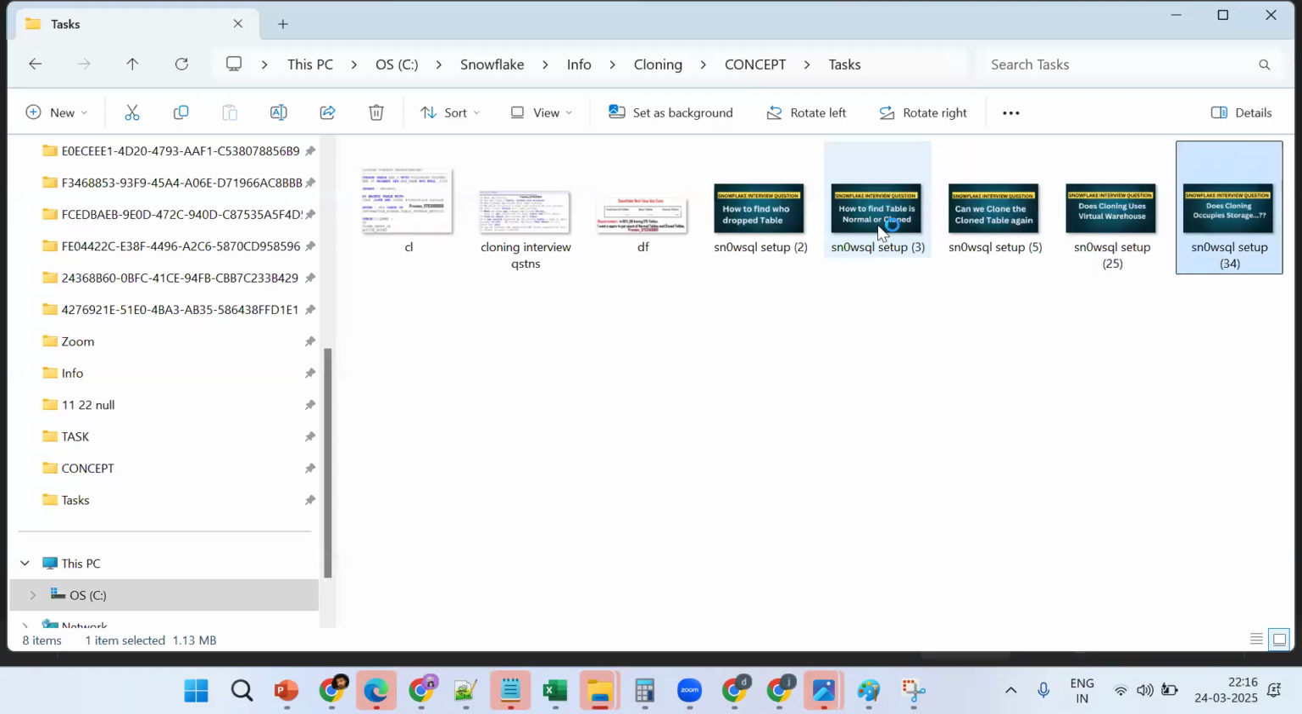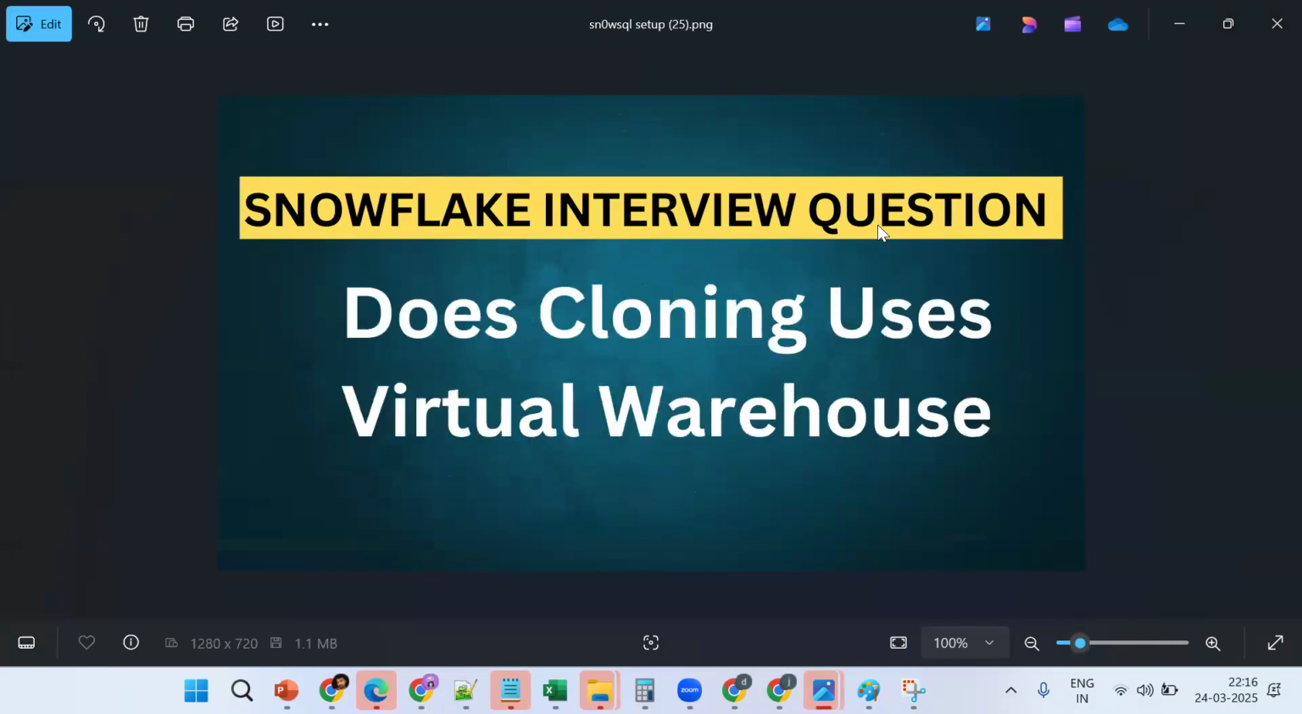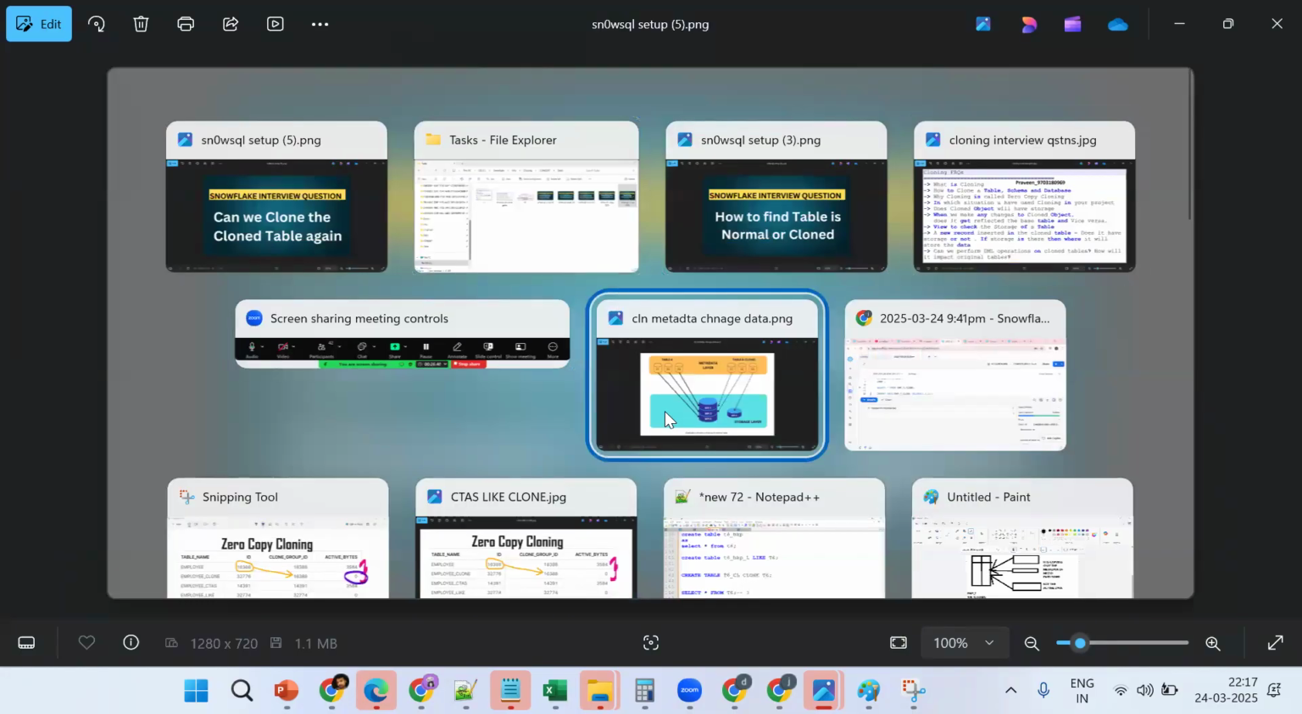Tell me now, does cloning occupy storage? No, no storage. How can you prove it? Using the information schema table storage metrics. Tell me, does cloning use a virtual warehouse? No. Why? Because it's only a metadata operation, not copying.